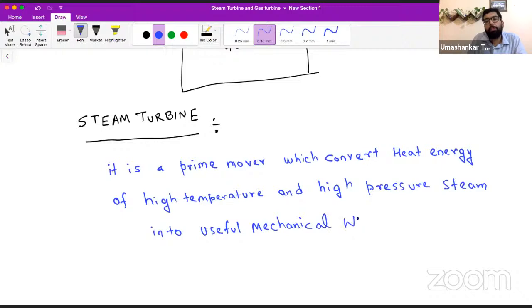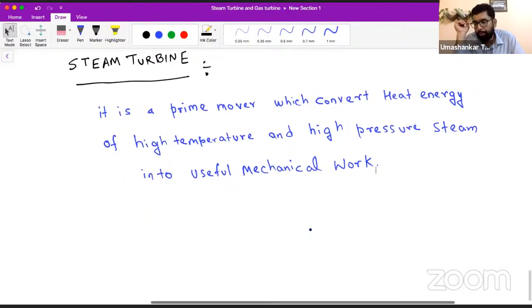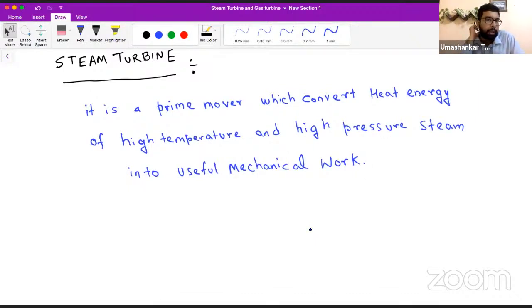So this information we have obtained even from the existing knowledge we have of the steam turbine or Rankine cycle or steam power cycle. Say yes or no. This definition is understood or not? Those who are live, I am expecting the interaction from them. Okay. So this is what we already knew.